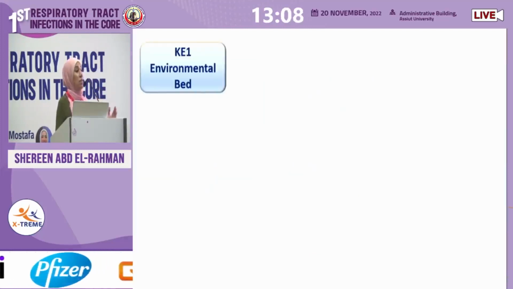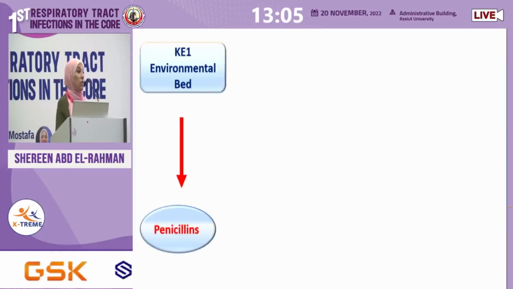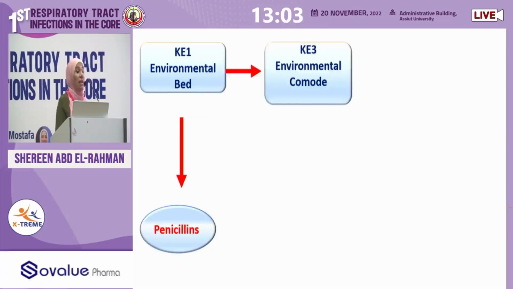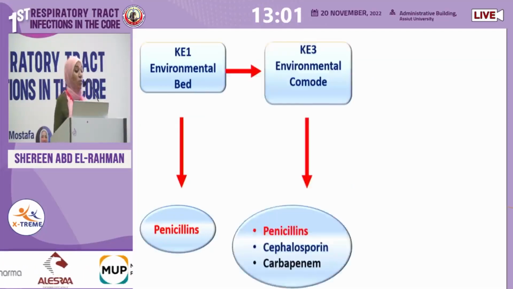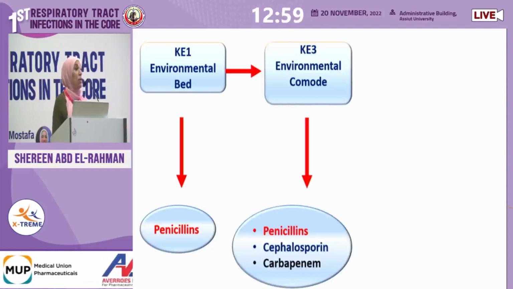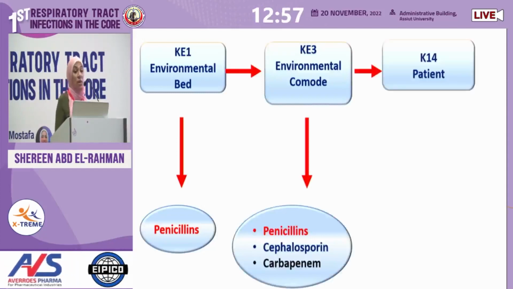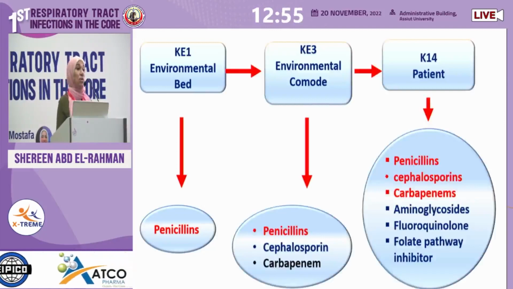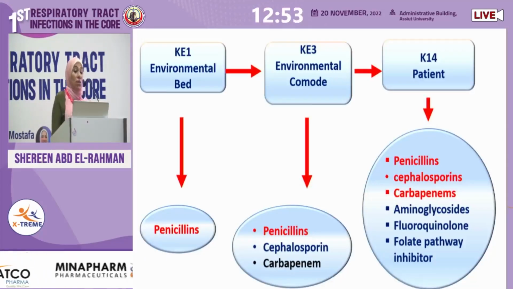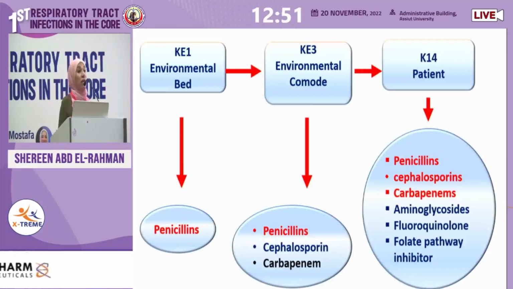The first isolate was from a bed, and it was only resistant to penicillin. The second one was from a commode, and it was resistant to penicillin, cephalosporins, and carbapenems. And the third one was from a patient. It was resistant to nearly all the available antibiotics.